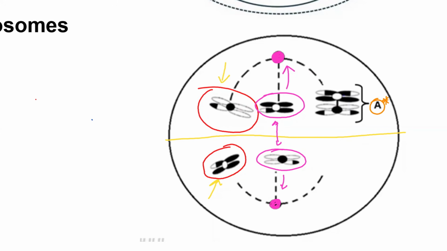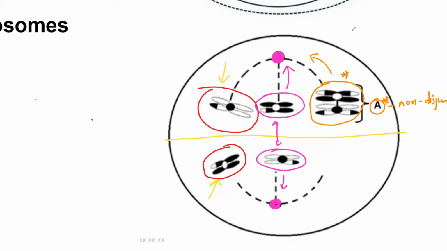Yes, they failed to separate, guys, because here we have two homologous chromosomes and they are going to the same pole. They are being pulled by the same spindle fiber going to the same pole. That's non-disjunction. They fail to separate. So the abnormality at A is non-disjunction, which is the failure of chromosomes or chromatids to separate. In this case, it's a failure of chromosomes to separate.